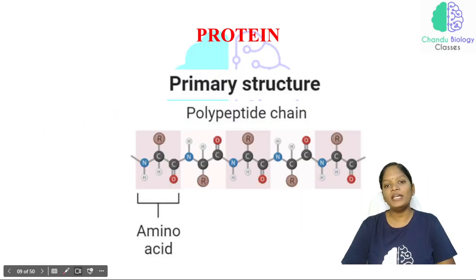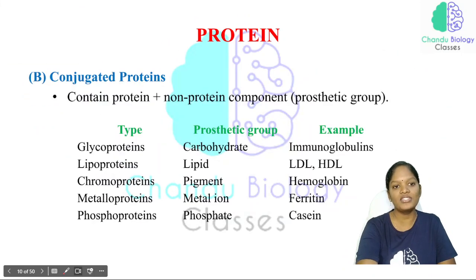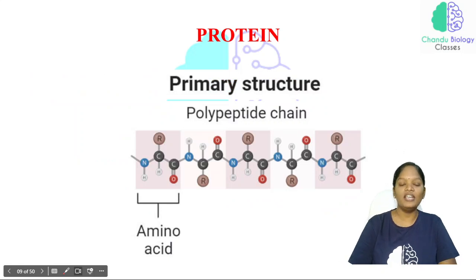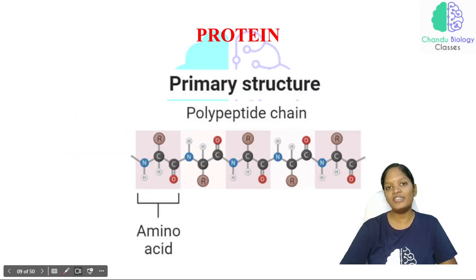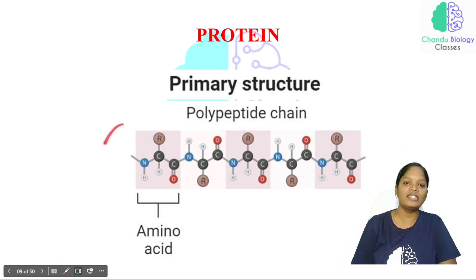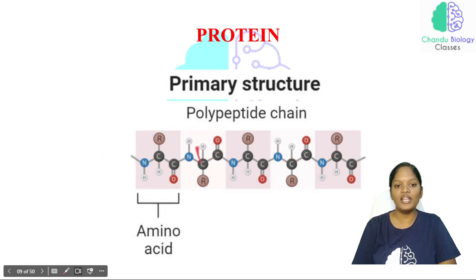Now, this is the primary structure of a protein. In the protein, we have the primary structure, secondary structure, and tertiary structure. And all these simple proteins are in a primary structure, we can say like that. Basically we have different types of structure of protein: primary, secondary, tertiary, and quaternary. In yesterday's class itself we discussed all these things. In the primary structure, there is a group of amino acids joined together with the peptide bond. So this is a primary structure, and it is linear in structure.